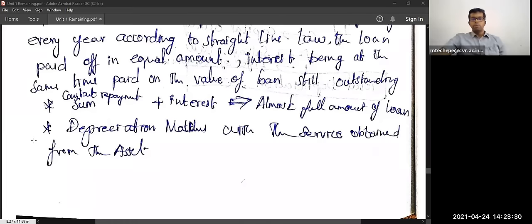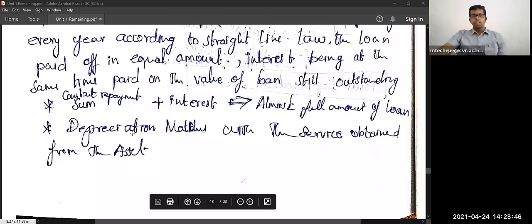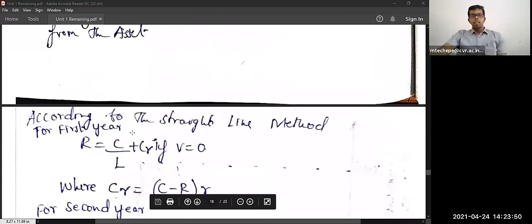It should be according to whatever service it gives, even if it is running for 8, 10, or 12 hours. Then you can raise this fund and keep it yearly or monthly, and you can replace the parts with that depreciation amount.